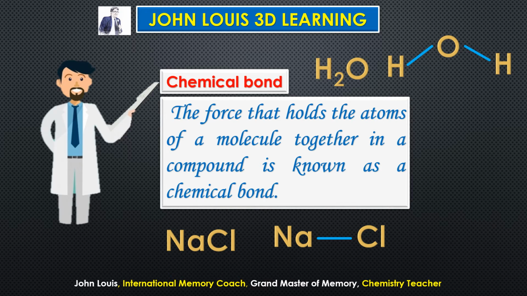For the time being, we have to understand there is a force of attraction between the atoms in a molecule. It may be 2 or 3 or 4. There will be a force of attraction among them. That force of attraction is known as a chemical bond. Clear? Now let's move on to the next one.